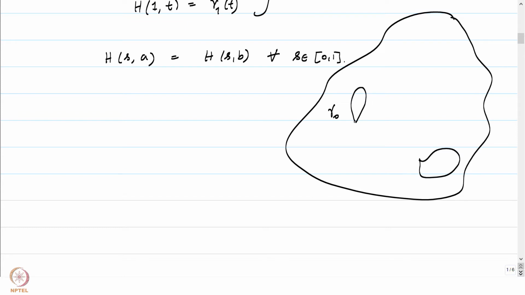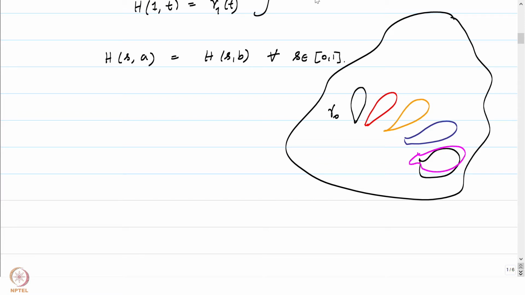Then at every stage there is a homotopy, means that at every stage we will be able to get hold of a closed curve like this, which slowly deforms to our curve gamma 1, and slowly it becomes more and more, maybe violet, something like this, and so on.